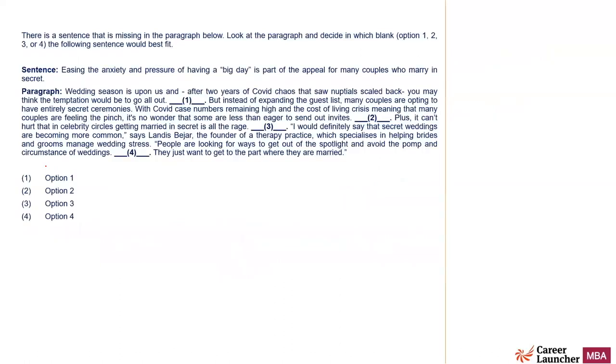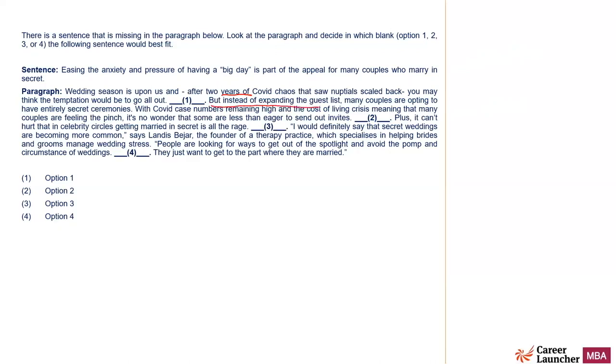Now, this was a new type of question that came in the exam. So where will this statement fit? Easing the anxiety and pressure of having a big day is a part of the appeal for many couples who marry in secret. All right. Wedding season is upon us, and after 2 years of COVID chaos, that's on appeals scaled back, you may think the temptation would be to go all out. So it says that after 2 years of COVID chaos, you will believe that people will be tempted to go all out when they marry. Go all out means that they will have a big fat wedding kind of thing.